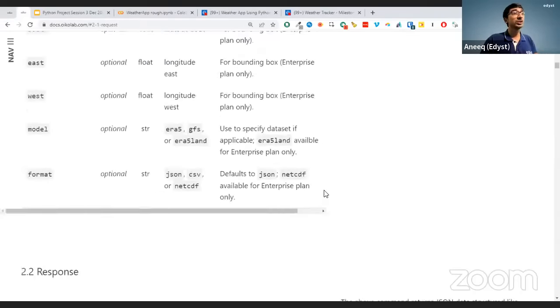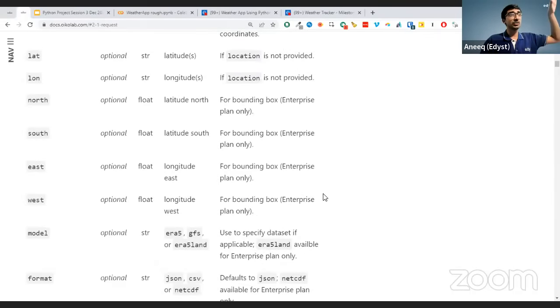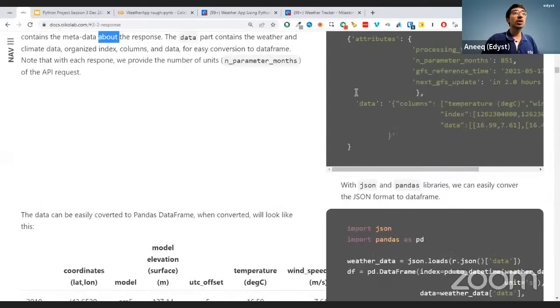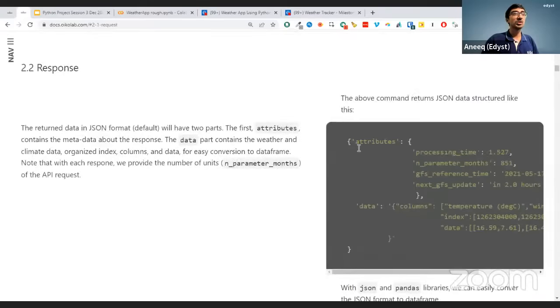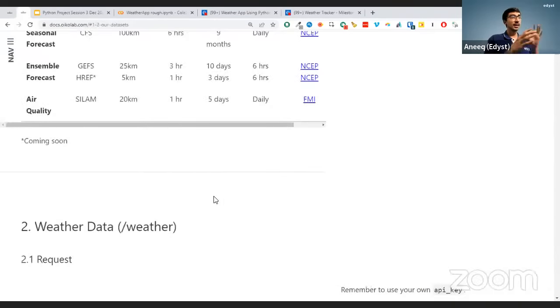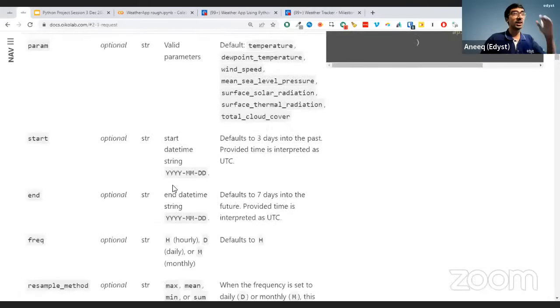Then they also tell you that if you give me any of these different things, I am going to give you a response, and that response will have all the data that you need. So they are telling you how to make the request and how to take the response. If you read this thoroughly, you can also do it. But since I am here for you, I'll make a slight shortcut to make it easier to understand. If you want to make more complex projects, you need to read this thoroughly as well.